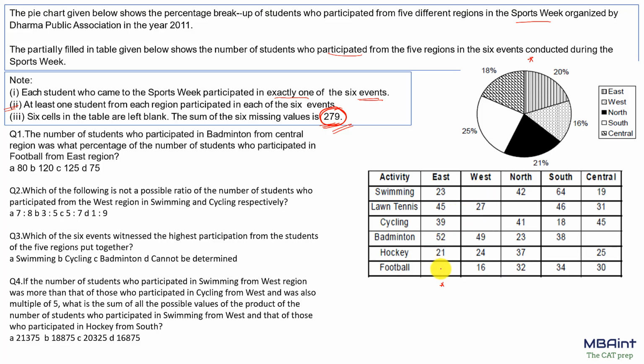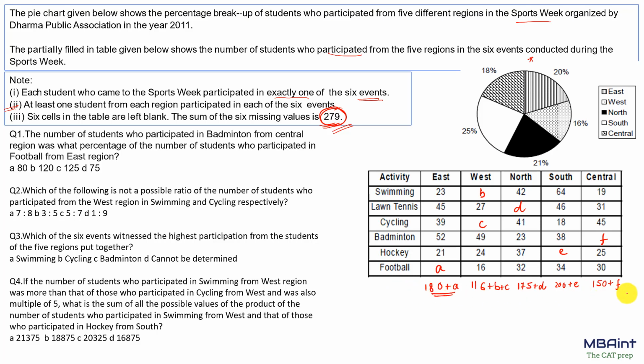Let's name each of the cells as A, over here as B, C, D, E and F. So East में altogether कितने लोग हैं? Let's sum this up. This is 3 plus 5, 8, 8 plus 9 is 17, 2, 9, 2, 0, carry 2, this is 4 plus 8, 11, 5, 16, plus 2 is 18. So 18 hundred plus 180 plus A is the total number of students over here. Similarly, West में sum up कर लेंगे, South, North में, South में और Central में. So let's quickly do this. So we got the total number of students in each of the regions.